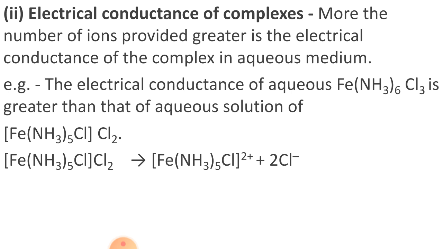Look at the condition: [Fe(NH3)5Cl]Cl2 will generate 3 ions, 1 cation from the complex and 2 anions from the Cl. That's why on the basis of conductivity you can also show that the formula [Fe(NH3)6]Cl3 contains 4 ions and [Fe(NH3)5Cl]Cl2 contains 3 ions. So this also supports Werner's theory of complex compounds.